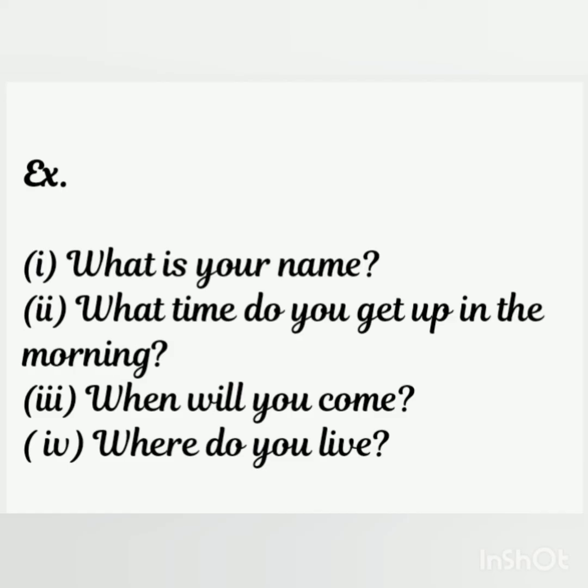Let's see the examples. What is your name? What time do you get up in the morning? When will you come? Where do you live? These are interrogative sentences because every sentence asks a question. That's why we can call them interrogative sentences. And in all the sentences, the question words what, when, and where have been used.